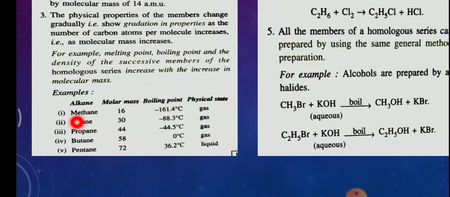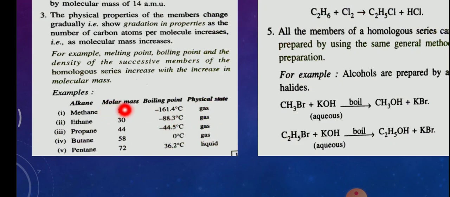In this example, methane is a gas. Ethane is also a gas, but when you come to propane, from gas it has turned to liquid. The physical state has changed here. The physical properties change.